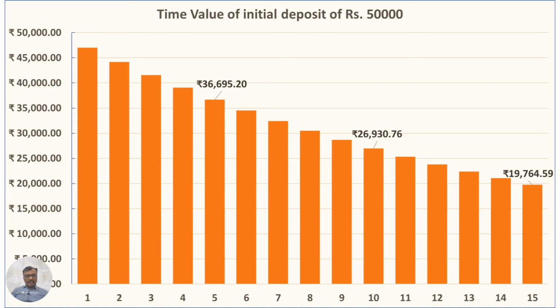After 5 years, it decreases further to approximately 37,000 rupees. After 10 years, it reaches 27,000 rupees. Finally, at the end of 15 years, the value is approximately 20,000 rupees, significantly less than the initial amount. As we can see, due to inflation, the value of 50,000 rupees becomes less than half of the original value after 15 years.